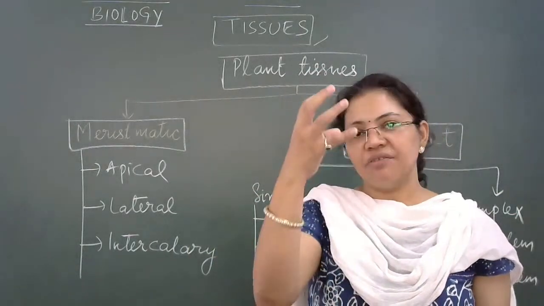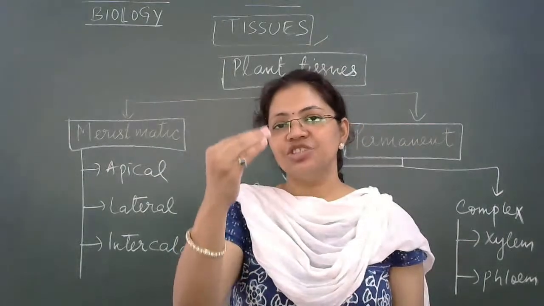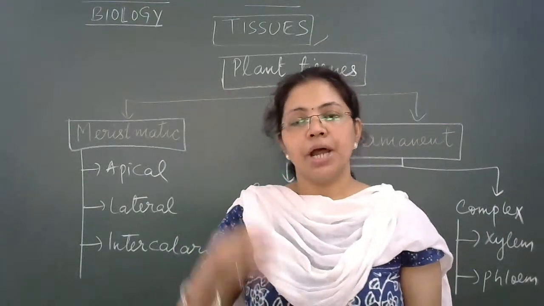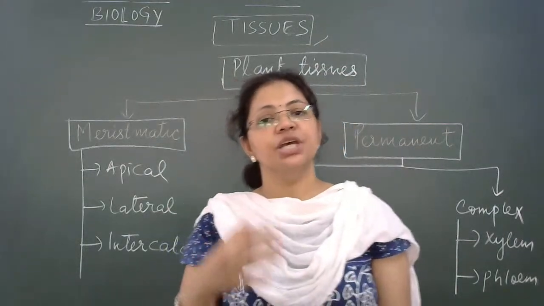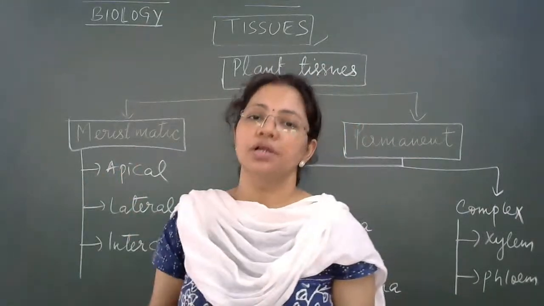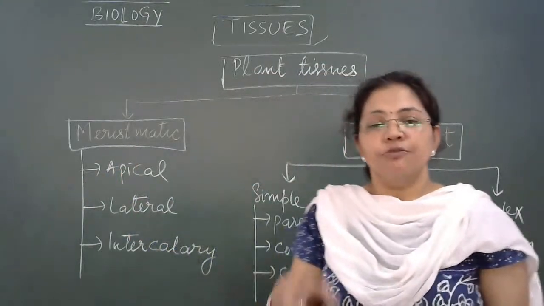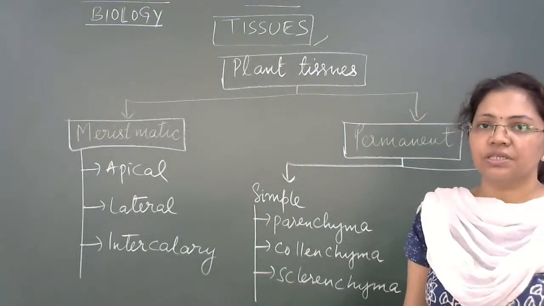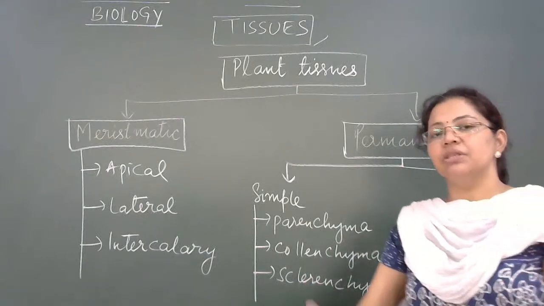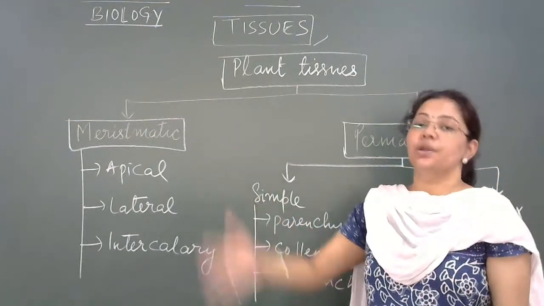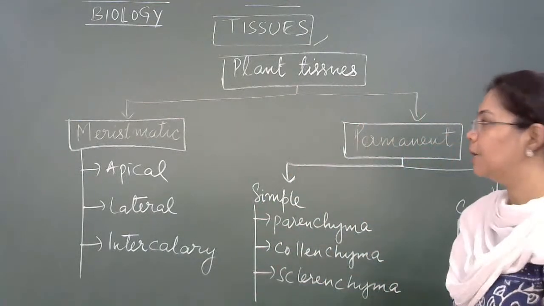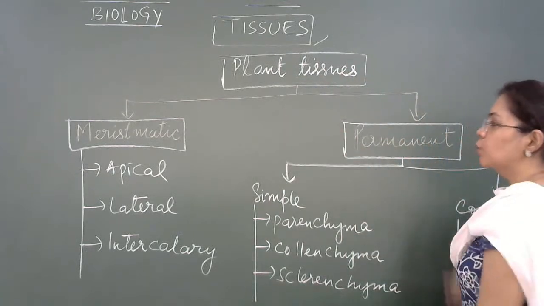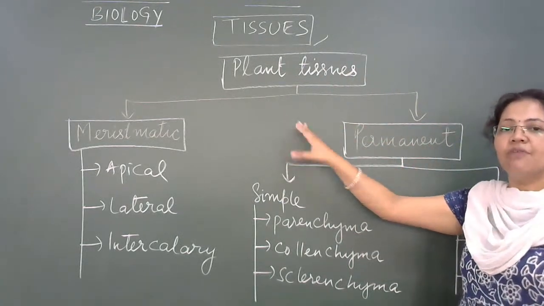Right? Because when we make a flow chart, we arrange things in an ordered way, and our brain is in a habit of arranging information in a systematic and ordered way. That's why flowcharts are the easiest and most effective way of doing your revision. Right? And it is especially effective in your classes 9th, 10th and higher ones. Right? So let's come back here. That is a flowchart for your plant tissues, and we're discussing it.